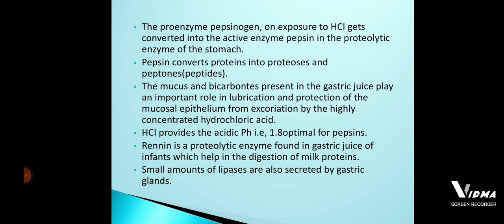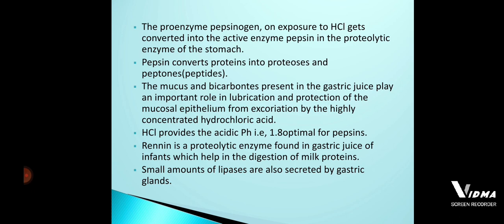The proenzyme pepsinogen, on getting exposed to HCl. From where is this HCl coming? The HCl is coming from oxyntic cells. When the HCl gets exposed to the pepsinogen, the pepsinogen is converted into the active enzyme called pepsin.